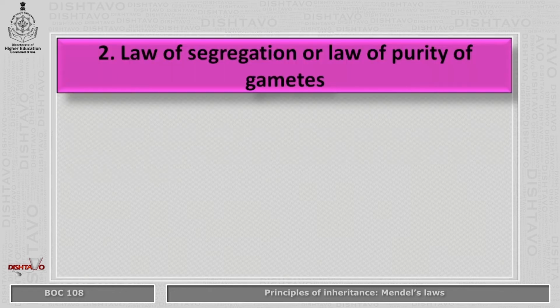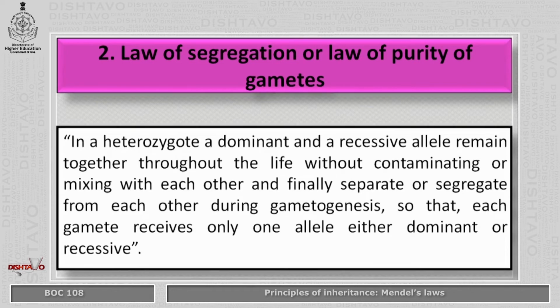Now let us learn about the second law, that is the law of segregation, which is also called the law of purity of gametes. It states that in a heterozygote, a dominant and a recessive allele remain together throughout life without contaminating or mixing with each other, and finally separate or segregate from each other during gametogenesis, so that each gamete receives only one allele, either dominant or recessive.